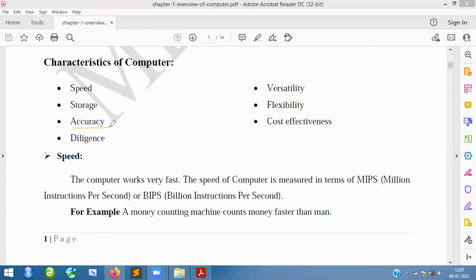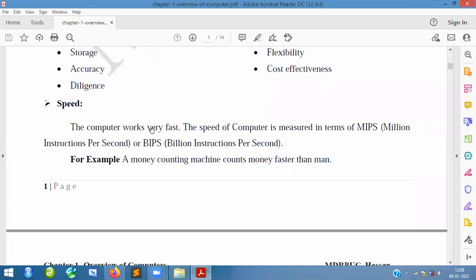Accuracy. Suppose I give 2 plus 2 is equal to 4, basically we know that if it is giving 3, then accuracy is missing. So whatever data you give should be accurate, and whatever processing it does, it should give accuracy. That is the reason why speed, storage, and accuracy are a must. Again, we will talk about diligence, versatility, flexibility, and cost effectiveness, all those things one by one. So let's see one by one.